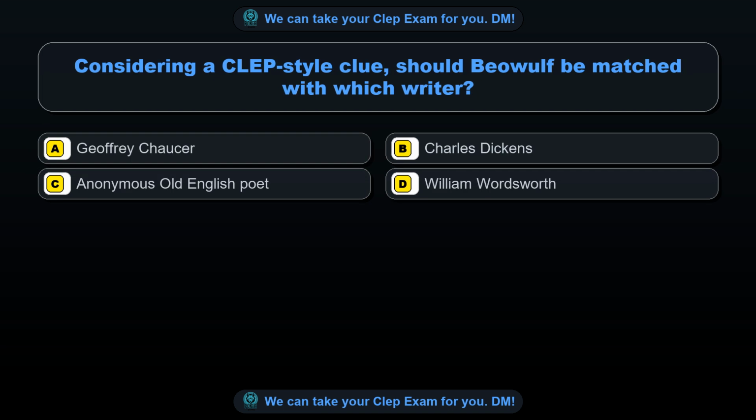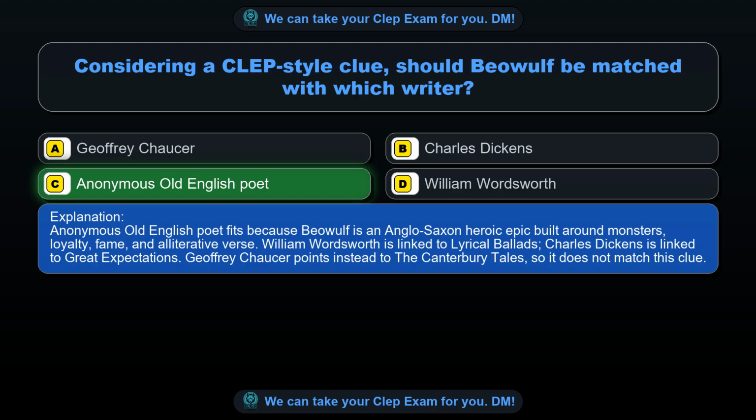Question 42. Considering a CLEP-style clue, should Beowulf be matched with which writer? Option A. Geoffrey Chaucer. Option B. Charles Dickens. Option C. Anonymous Old English poet. Option D. William Wordsworth. The correct answer is option C. Anonymous Old English poet. Anonymous Old English poet fits because Beowulf is an Anglo-Saxon heroic epic built around monsters, loyalty, fame, and alliterative verse. William Wordsworth is linked to Lyrical Ballads, Charles Dickens is linked to Great Expectations. Geoffrey Chaucer points instead to the Canterbury Tales, so it does not match this clue.